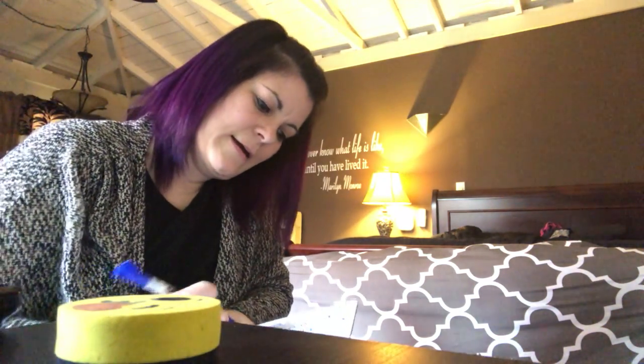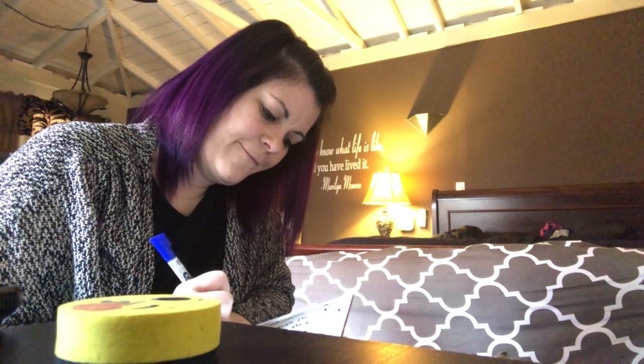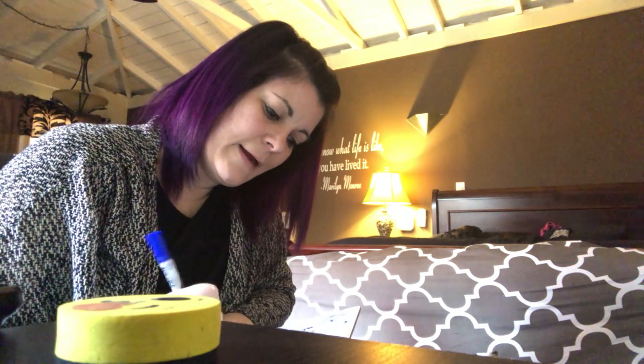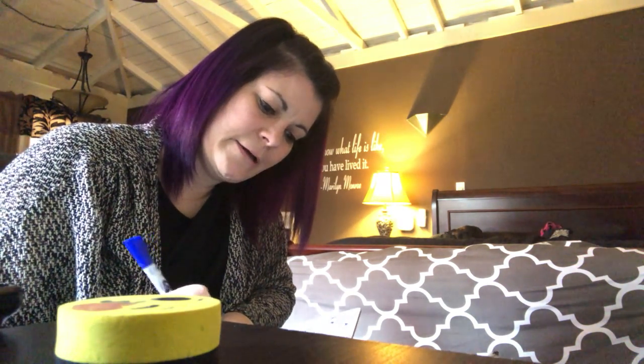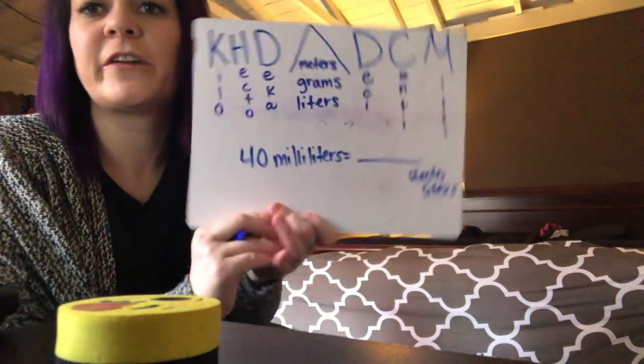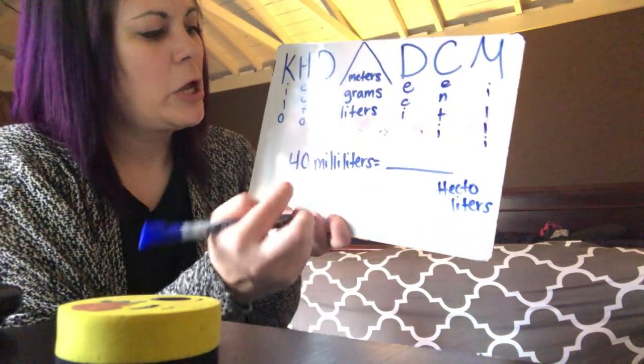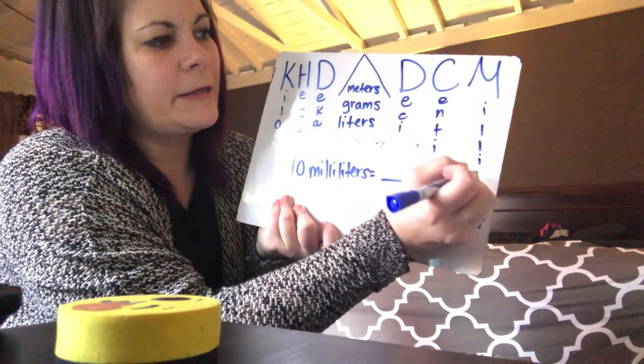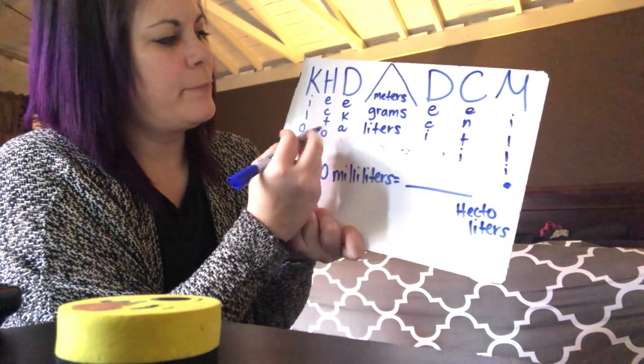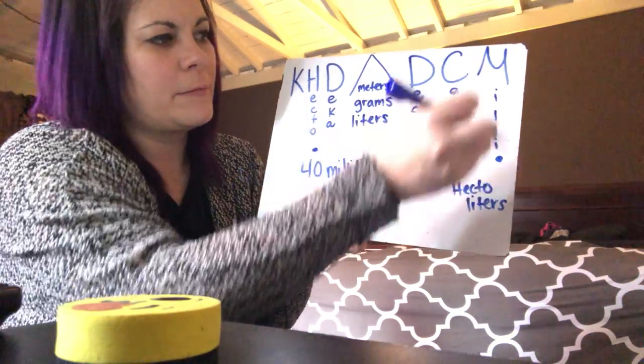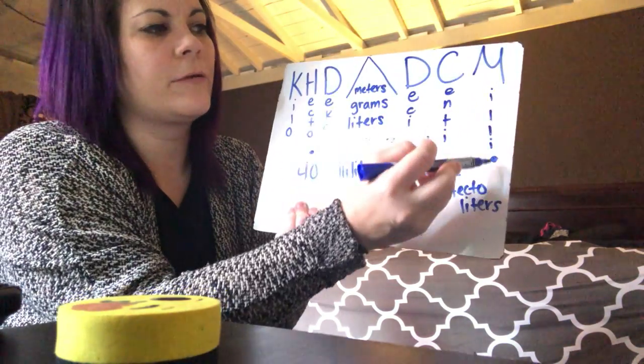Let's say 40 milliliters. Now we're measuring capacity, volume, and we're going to go to hectoliters. Now you might not hear that all the time, but it's good to know to convert, okay? So we're going to go to hectoliters. So we go to our starting point, milliliters is right here, and our ending point is hecto, which is right here. And remember, our kangaroo has to jump all those places.